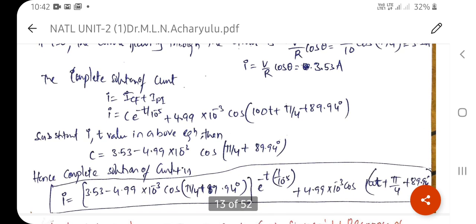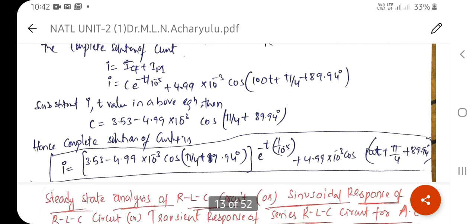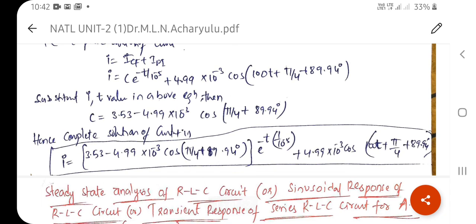Again, substituting the i and t values in the above equation, you will get C is equal to 3.53 minus 4.99 into 10 power minus 3 cos(pi by 4 plus 89.94 degrees). So by substituting this value of C in the equation, you will get the complete solution of the given RC circuit.